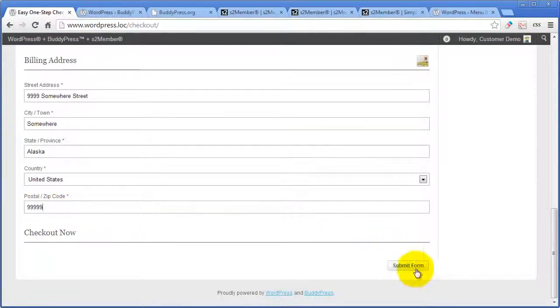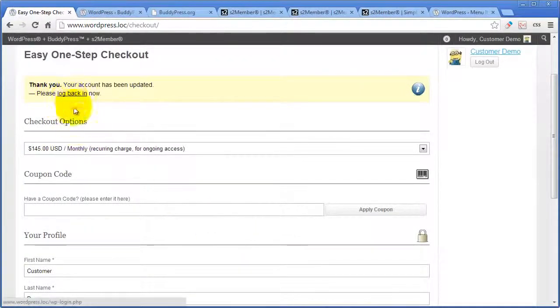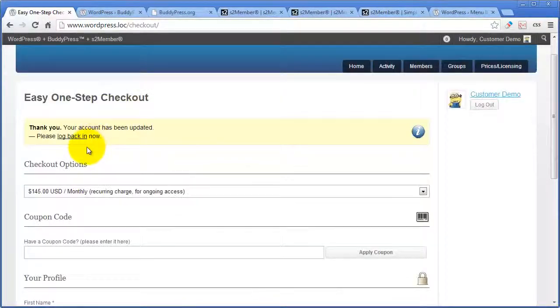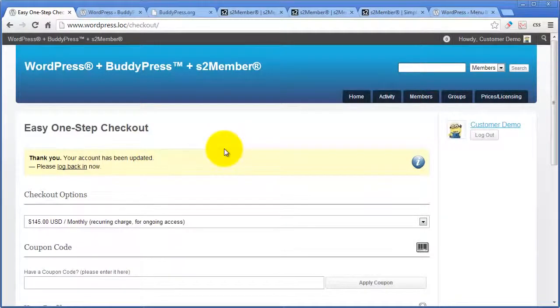Alright, submit this to the payment gateway. It'll take just a moment to update, and the customer is going to gain access. Now it'll say here, log back in. This is to help clarify for the customer what's just happened. Normally a customer will click this link, go through, log back in, and they'll be taken back to their account. It lets the customer know that the account's been updated, but actually it's already updated.